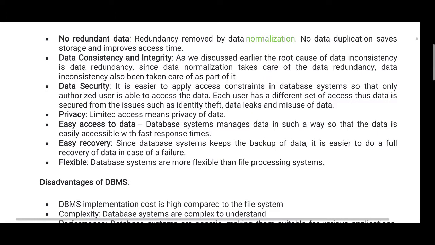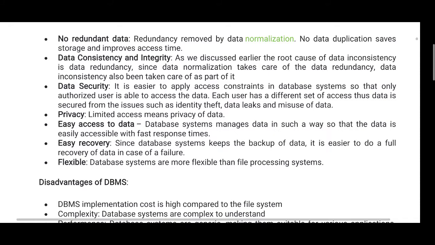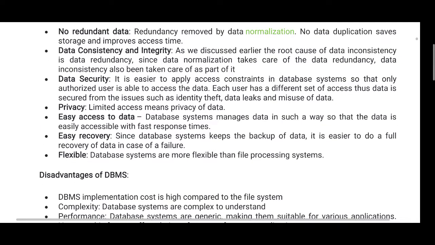Each user has a different set of access, thus data is secure from issues such as identity theft, data leaks and misuse of data.